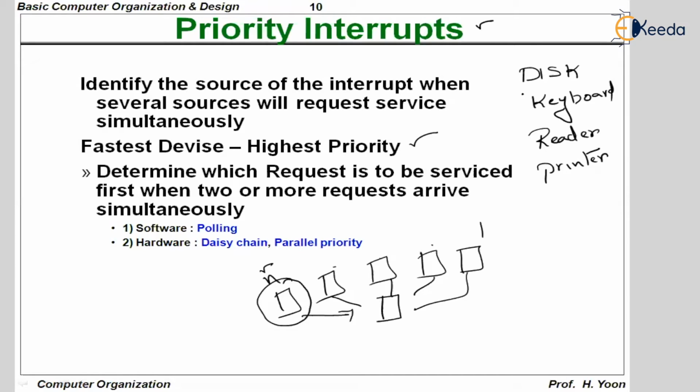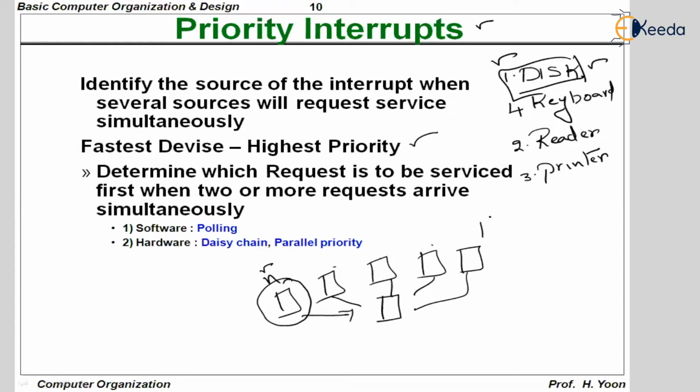If we have a look, the disk will be given the highest priority because it is the fastest device, followed by the reader. The reader will get the second highest priority because it is faster than any other device down the stream. Now the printer will get the third priority and the keyboard will get the fourth priority. According to these priorities, the CPU will have to choose, request, and service the specific request.